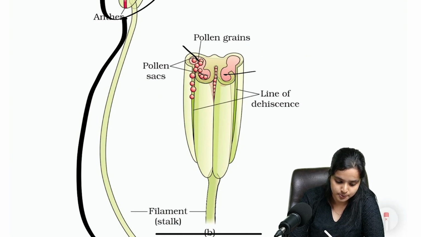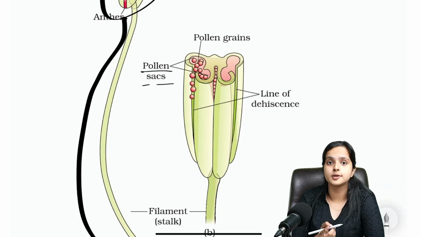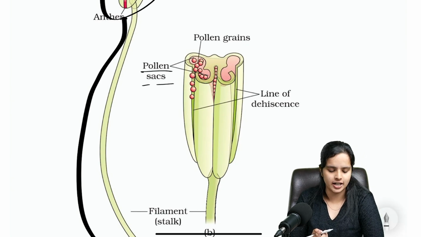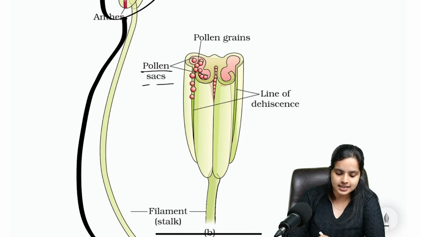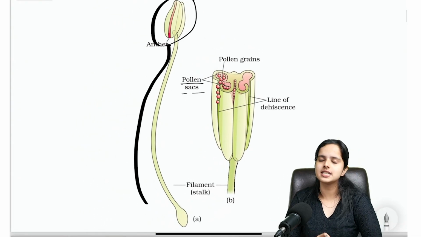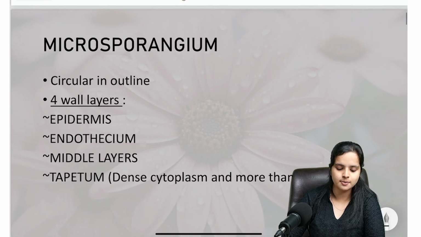Inside those 4 microsporangia or pollen sacs, you can see pollen grains as well. I told you microsporangium later develops into pollen sac, right? So in those 4 pollen sacs, you can see pollen grains as well. So this is how a typical anther looks. Now moving on to the next structure, which is a microsporangium.